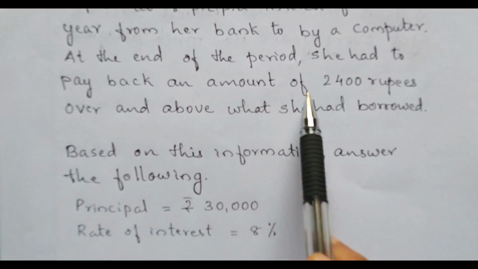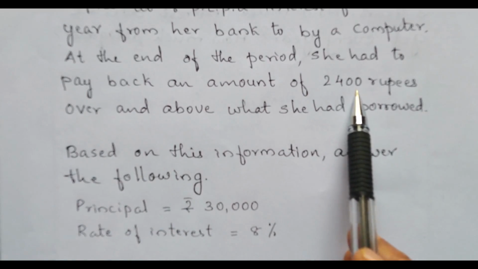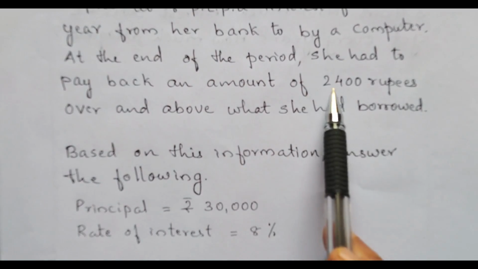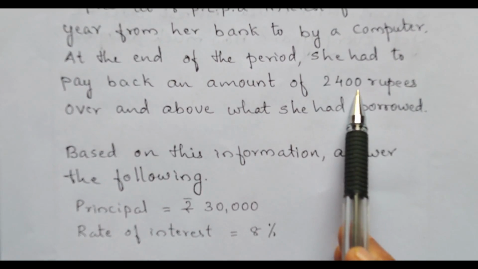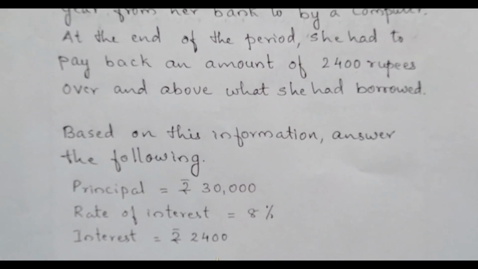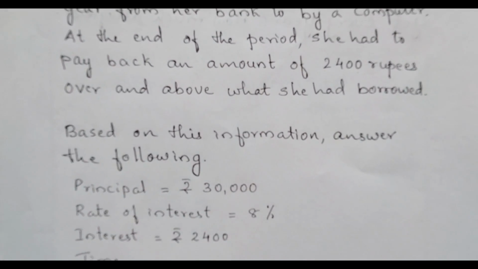She had to pay back an amount of rupees 2,400 over and above what she had borrowed. That means rupees 2,400 is the interest to be paid. So interest is rupees 2,400. She had borrowed the money for 1 year, so the time is 1 year.